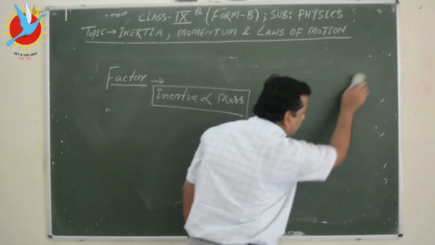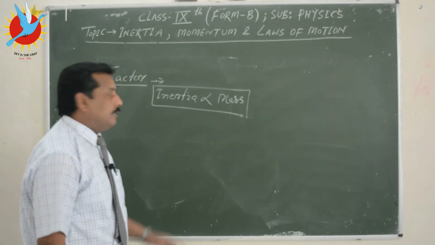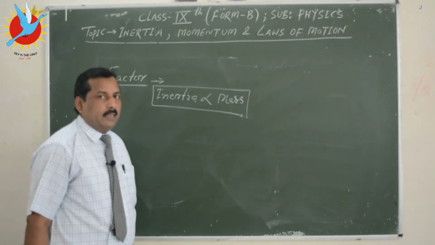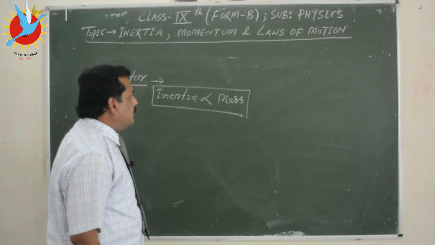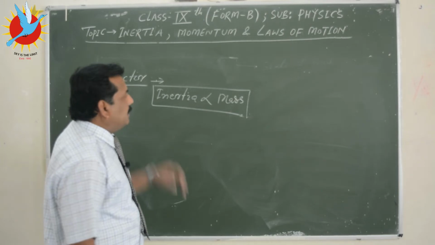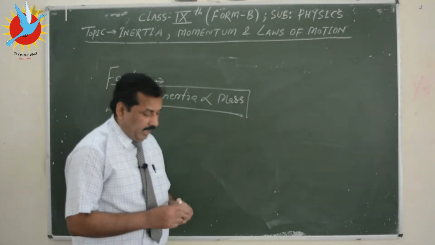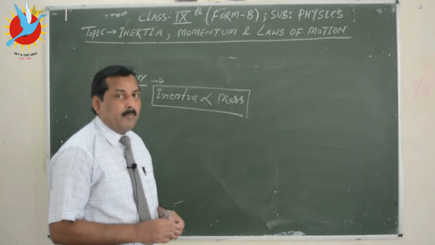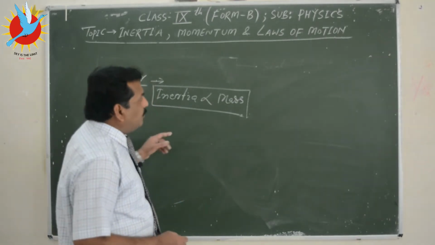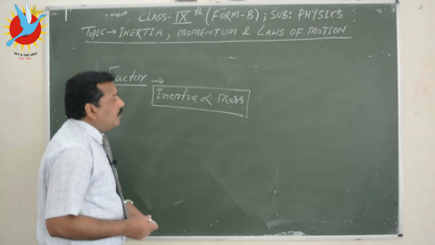What does it mean, directly proportional? This means that if mass is increased, then inertia also increases. If mass is decreased, then inertia also decreases. So always remember that there is only one factor, and that factor is mass, on which inertia depends. For example, a heavy truck has greater mass, and compared to a light vehicle, it will have greater inertia. Why? Because of greater mass. So this depends upon mass.